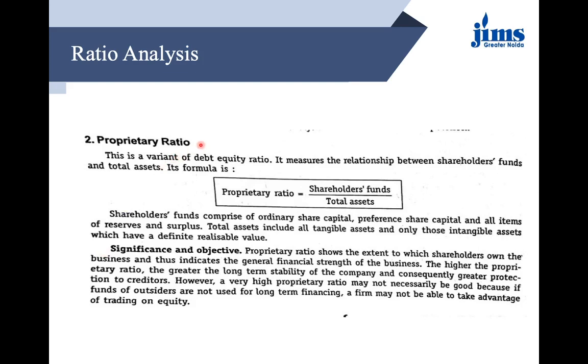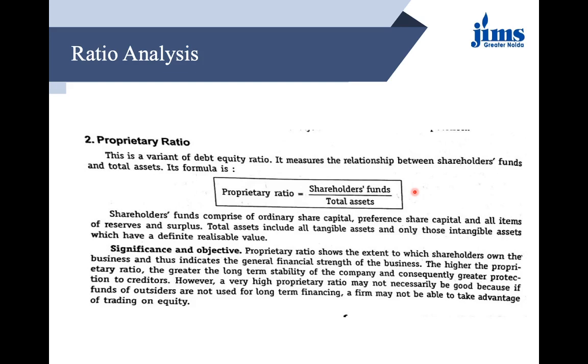The second ratio we have here is the proprietary ratio. So it is very important for you to remember the formulas, so you must compile all the formulas at one place. This ratio is again a variant of the debt equity ratio only. It measures the relationship between the shareholders' funds and the total assets. So you can see that proprietary ratio is equal to shareholders' funds upon the total assets.